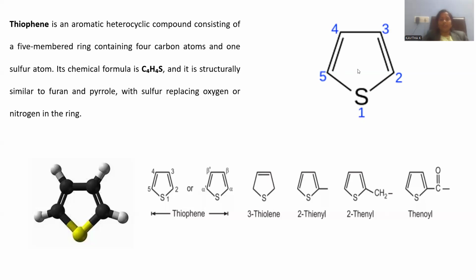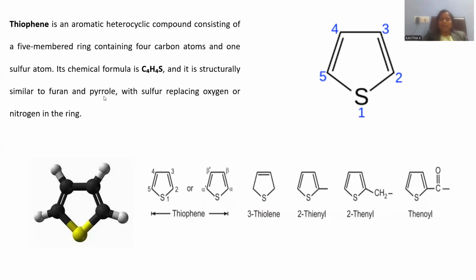There are four carbon atoms and one sulfur within the five-membered ring system. Its molecular formula is C4H4S. All four carbon atoms are attached to four hydrogens, and there is a sulfur with a lone pair of electrons, just like the oxygen atom. It is structurally similar to furan and pyrrole as well. Sulfur replaces oxygen and nitrogen within the ring; pyrrole, thiophene, and furan are all part of five-membered ring systems.